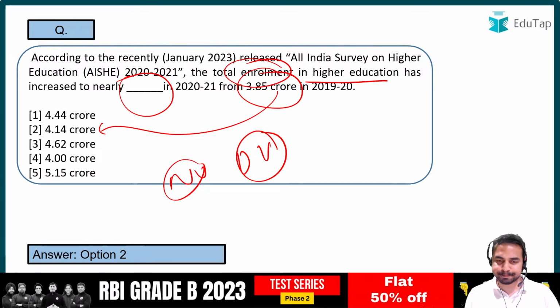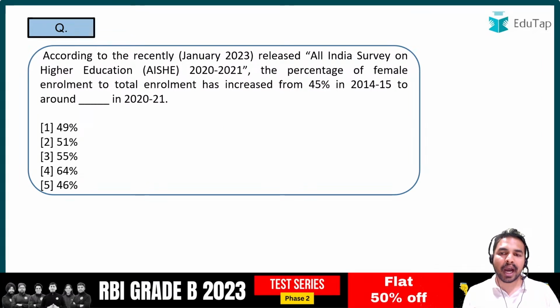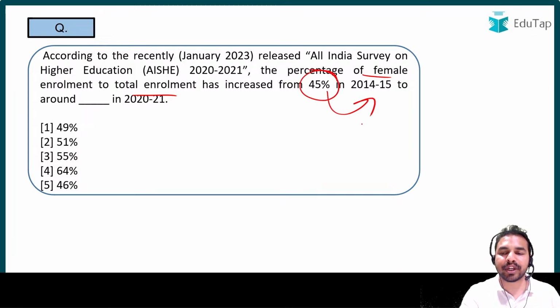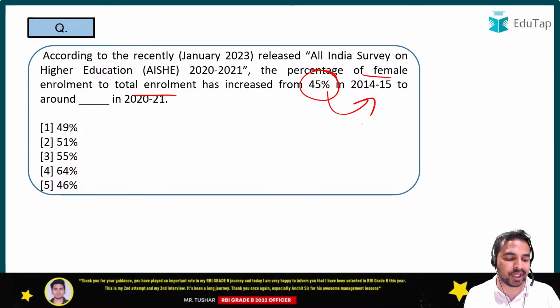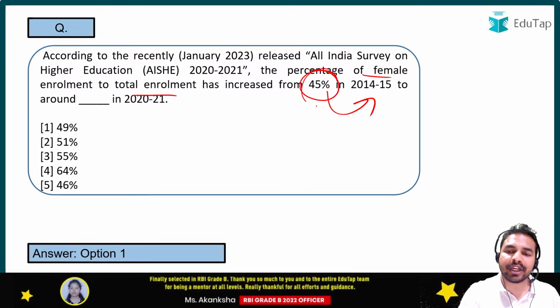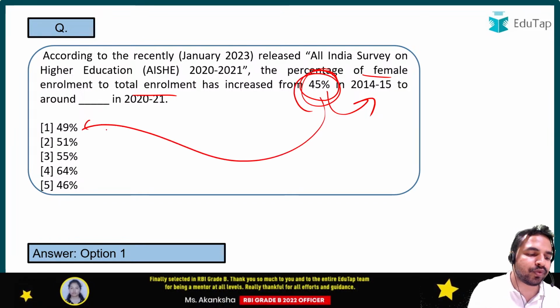4.14 करोड़ हुआ है. ठीक है जी. अगला क्वेश्चन, परसेंटेज ऑफ फीमेल एनरोलमेंट टू टोटल एनरोलमेंट. तो पहले ये जो परसेंटेज थी, it was 45% in 14-15 and now this percentage has increased. So basically, how much has it become? Let me tell you that it has basically seen an increase of 4%. Earlier it was 45%, now it has increased to 49%.